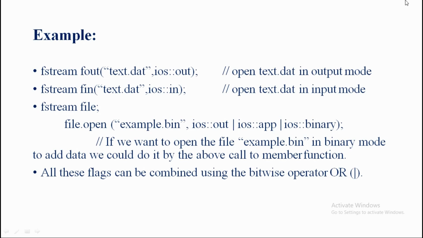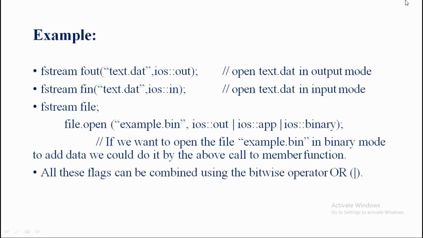Now I am going to write one example for opening a file using the open member function. Before using file.open, we know that first of all we need to declare the fstream object. So I am going to declare it by using the class fstream. Maybe with ifstream I used the name ifile, and with ofstream I used ofile, correct?